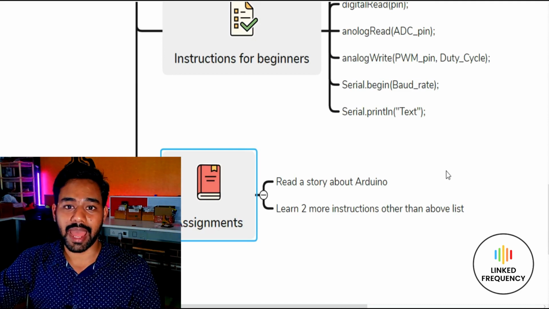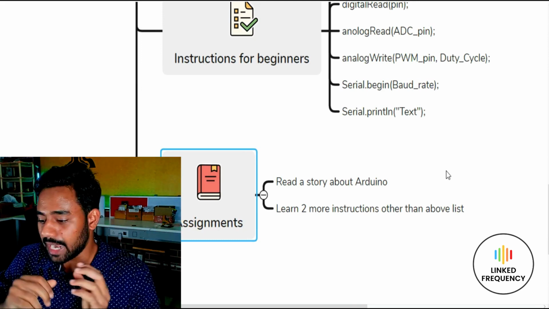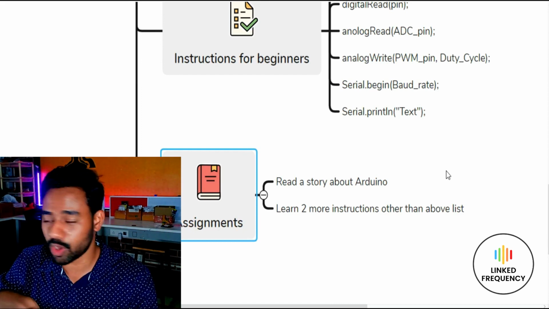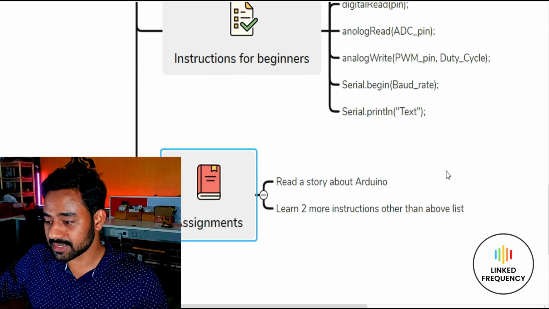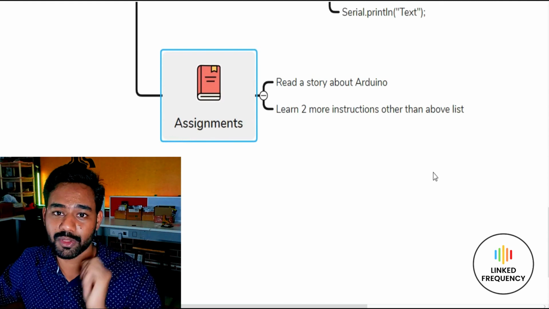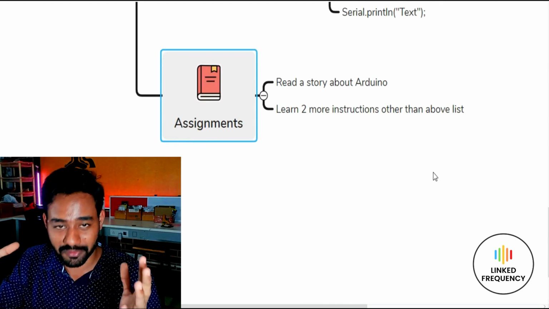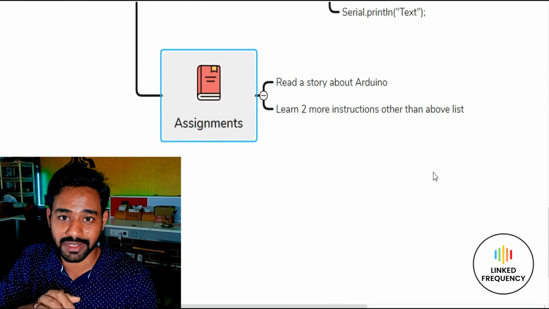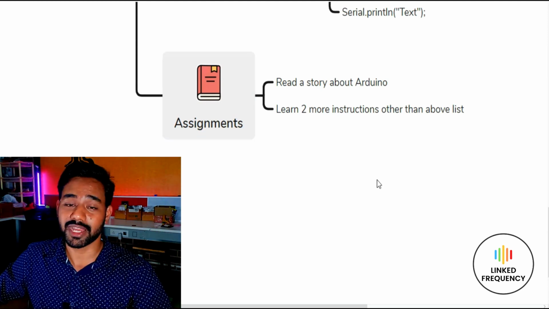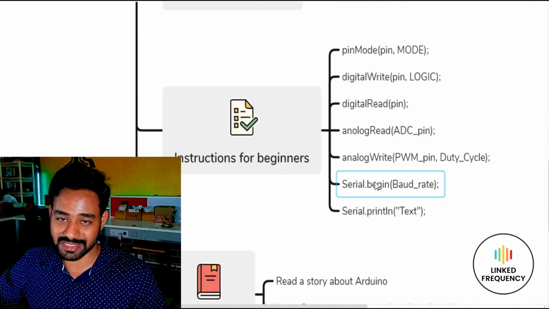Thereafter, I would like one more assignment from your side, which is to identify two more instructions by yourself, going through arduino.cc as a website or anywhere else. Other than these instructions, identify any two instructions and comment them below in this video. I'll assist you whether you are writing something right, wrong or different. Do participate in the comment section so that we can know whether you are learning and exploring different instructions other than these.